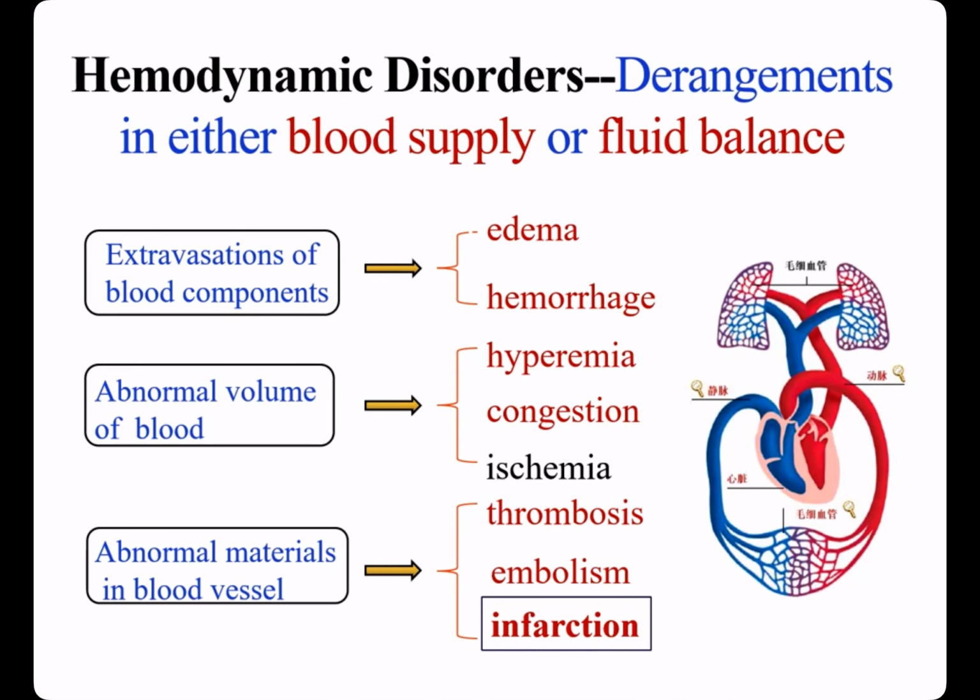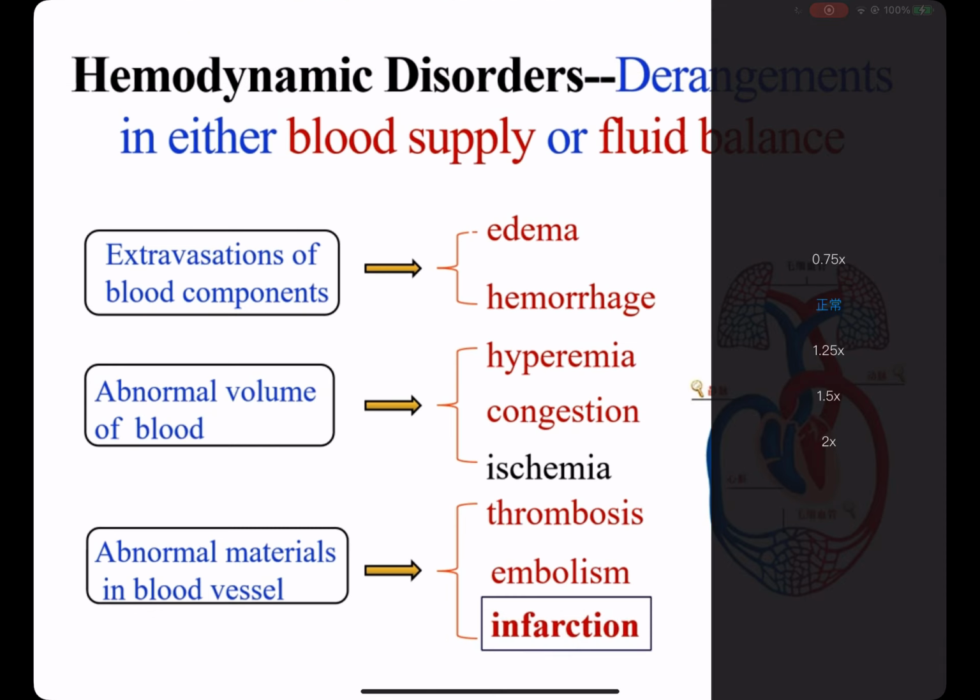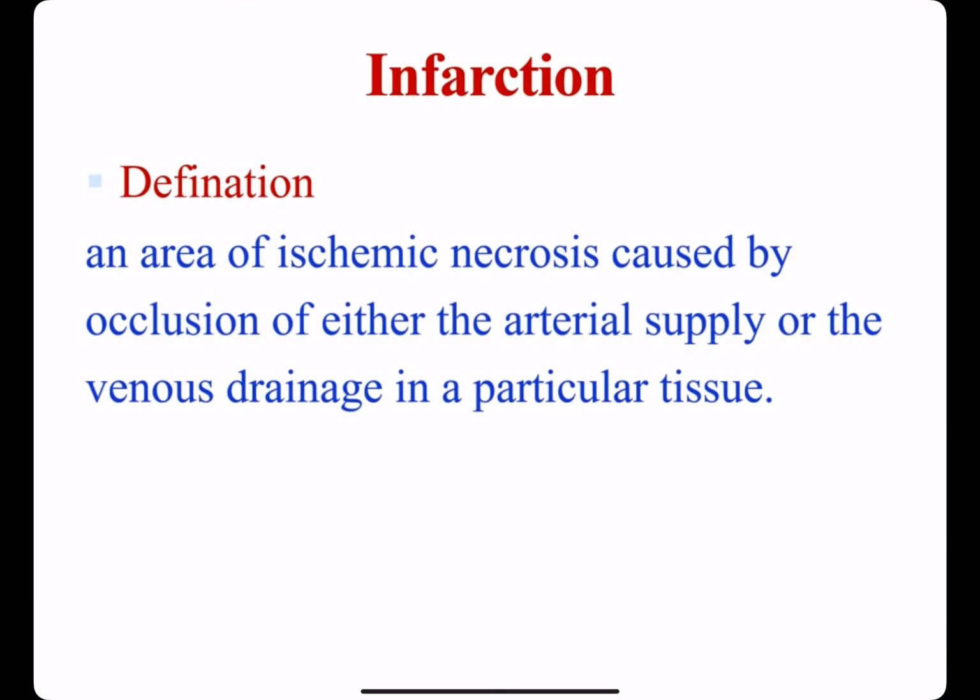Now let's start to learn the next part, infarction. It belongs to abnormal materials in blood vessel. Concept of infarction: an area of ischemic necrosis caused by occlusion of either the arterial supply or the venous drainage in a particular tissue.